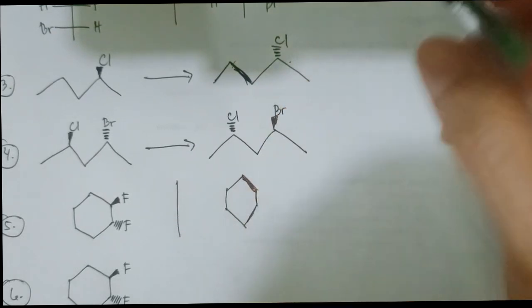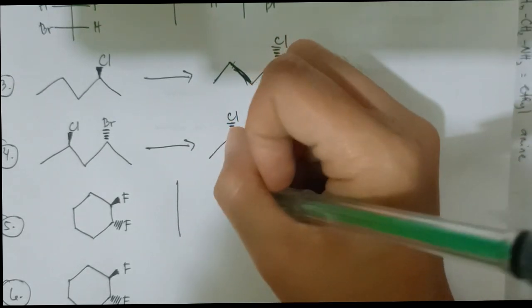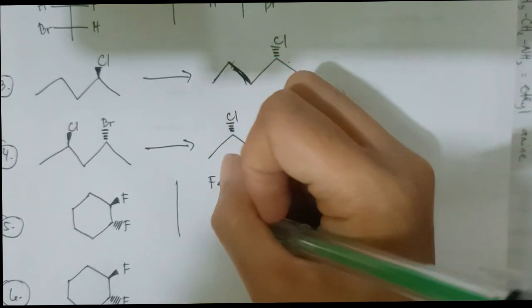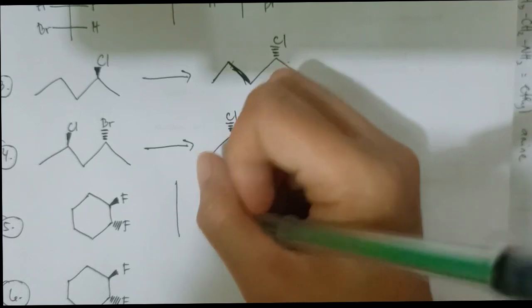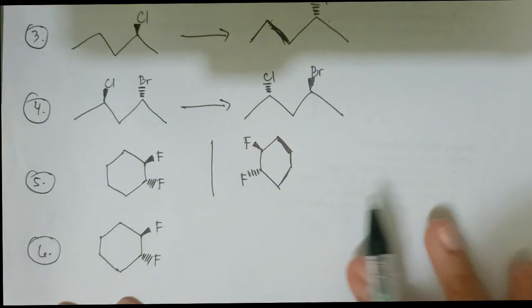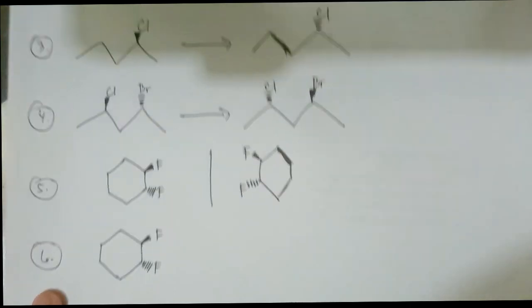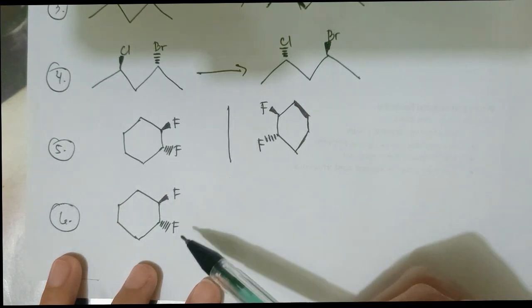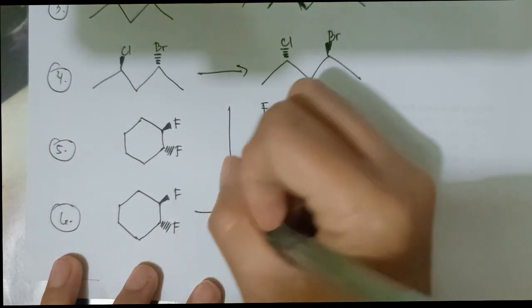Then we have our wedge line here, fluorine, and our wedges. Here, using the first way, let's just change the wedges and the dashes.